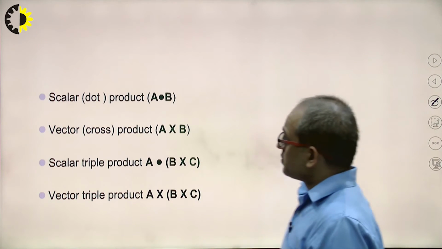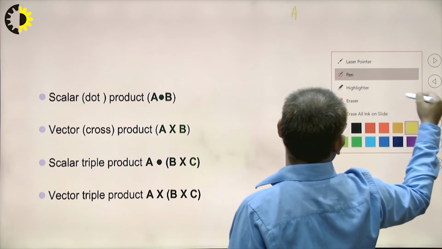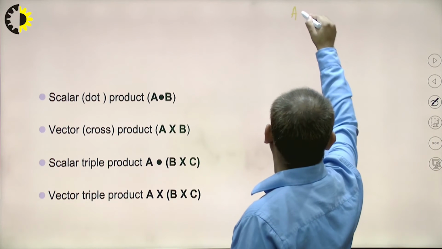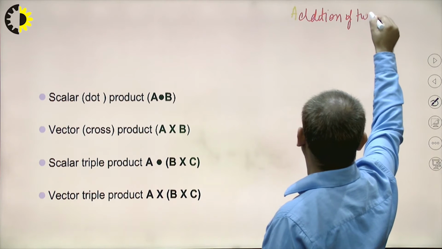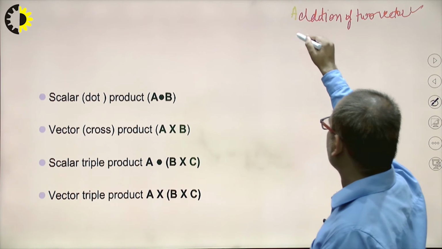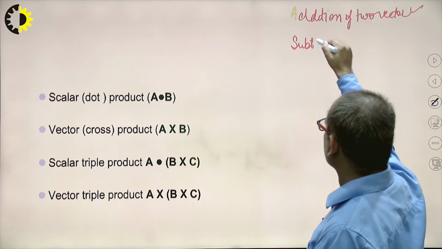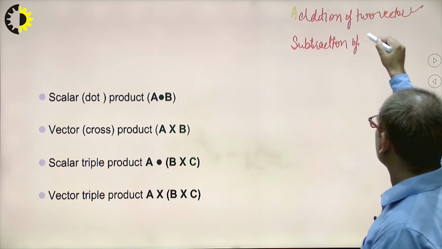So first we have studied the addition of two vectors. Done. Another one is we have studied the subtraction of two vectors, how we will subtract two vectors.